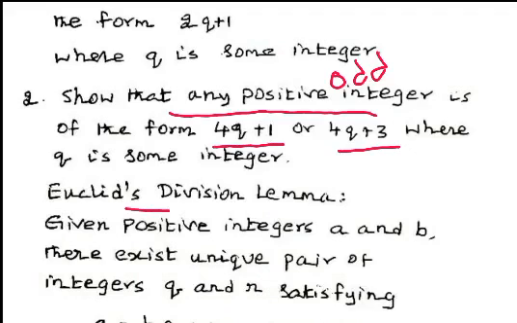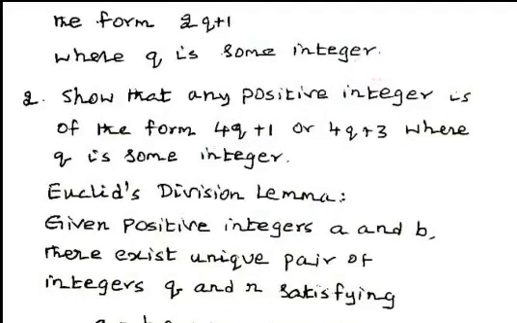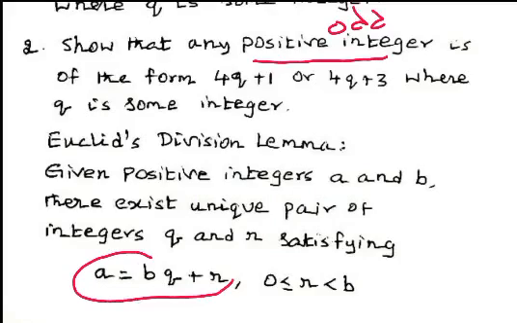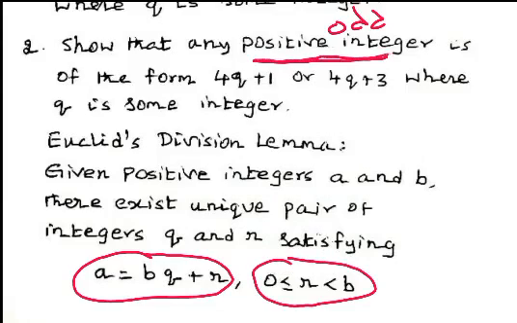Now we note down Euclid's division lemma, and according to Euclid's division lemma, we write a equal to bq plus r and 0 less than or equal to r less than b. So we have to prove that any positive odd integer is of the form 4q plus 1 or 4q plus 3.